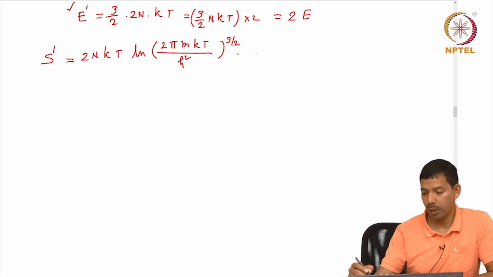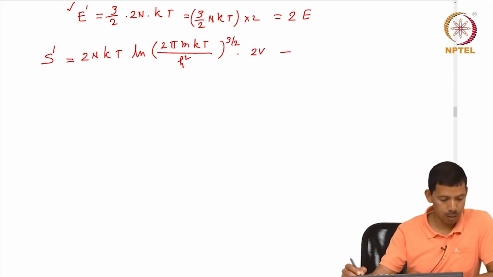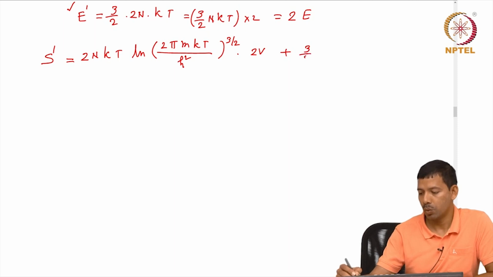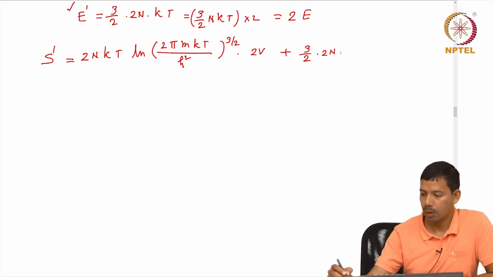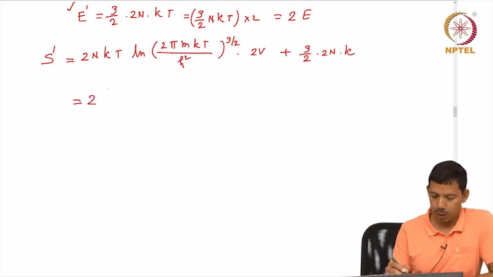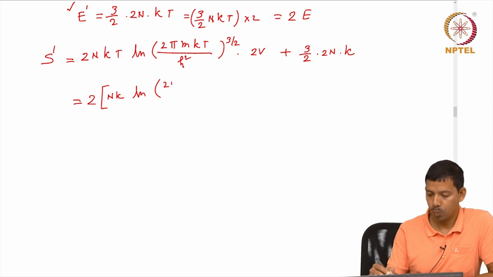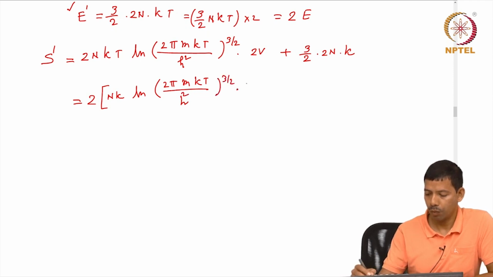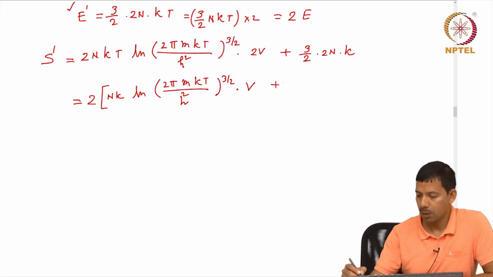My volume also has now become 2V, plus 3 by 2, here the particle number again becomes 2N, and k. So if I take 2 out, I get 2Nk ln (2 pi mkT divided by h square)^(3/2) volume plus 3 by 2 Nk.